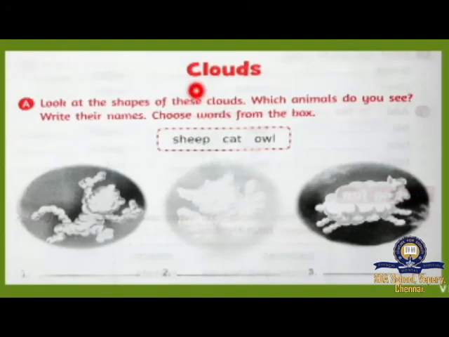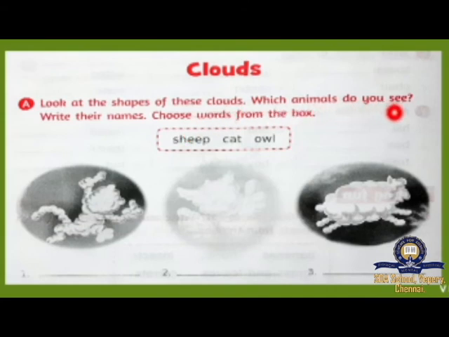Look at here. Clouds poem we learnt, no? For that poem we are going to do the book exercise. Look at your part A. Look at the shapes of these clouds. In that poem we saw one animal, no? What animal is that? Sheep.